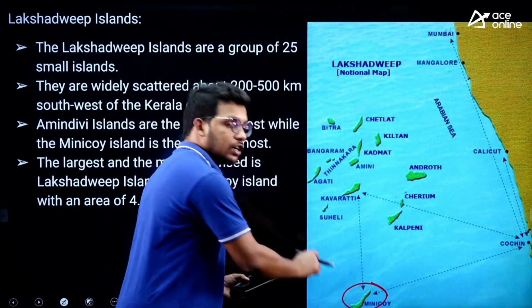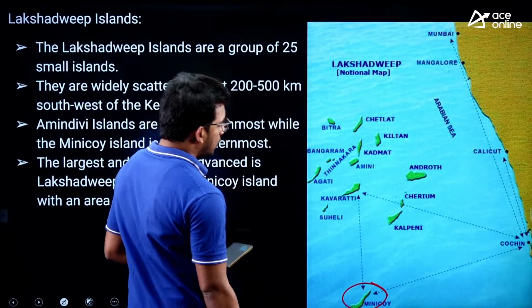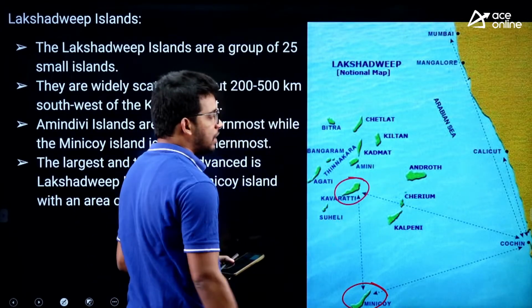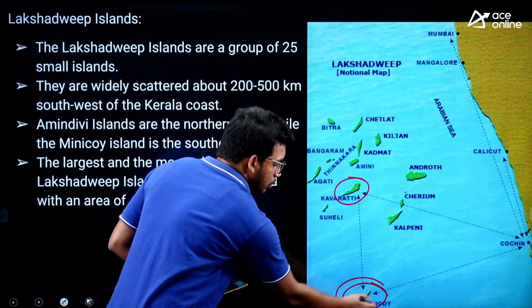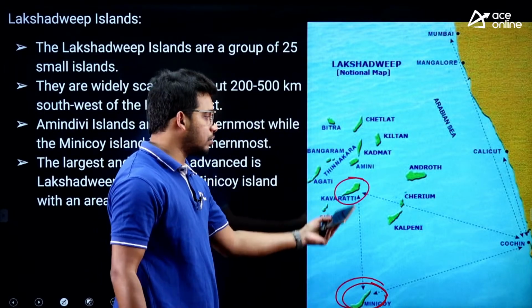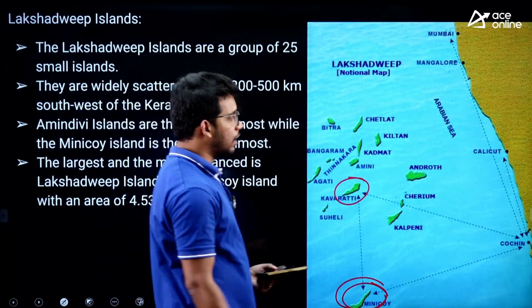This is the largest and the most popular, right. And we have Kavaratti. Kavaratti is the capital of Lakshadweep. It is located in the central Lakshadweep islands, but the southernmost and the largest one is Minicoy island. So these are two important islands in the Lakshadweep you have to remember, right.